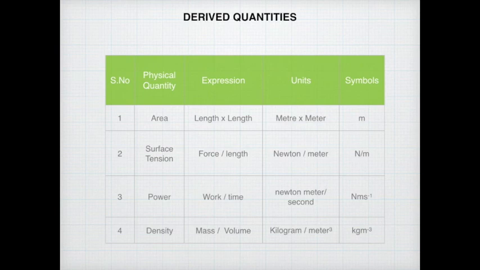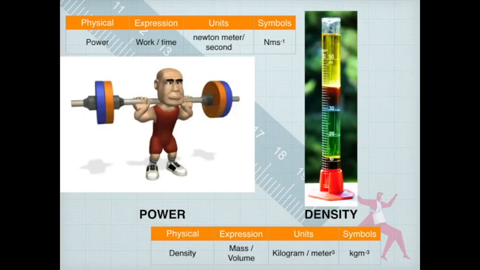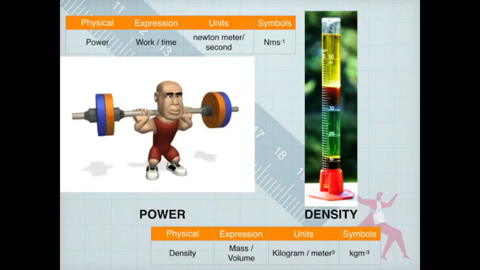Now let us see the derived quantities and their units. I have cited only a few examples. Let us consider area. Area is length times length, whose unit will be meter times meter, or in short we can represent it as meter squared. Then surface tension has the unit force per length, whose unit will be Newton per meter, represented as N/m.